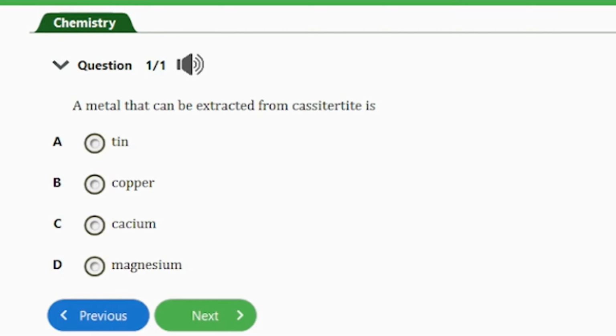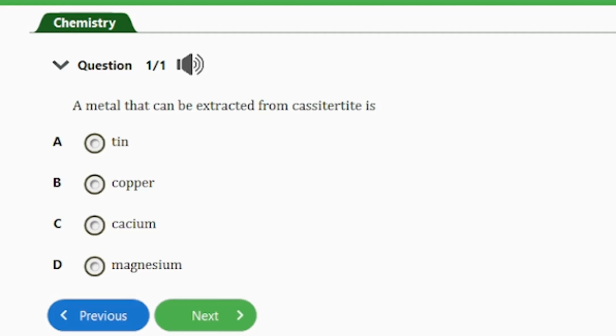In today's video on our JAMB Chemistry exam revision series, we have one question to answer on the topic metals and their compounds. This video will be about the element tin. Stay till the end of this video, as this will be very helpful even as you prepare for your JAMB examination. So guys, let's start with the first question here.